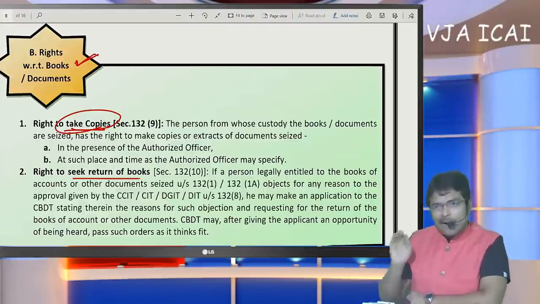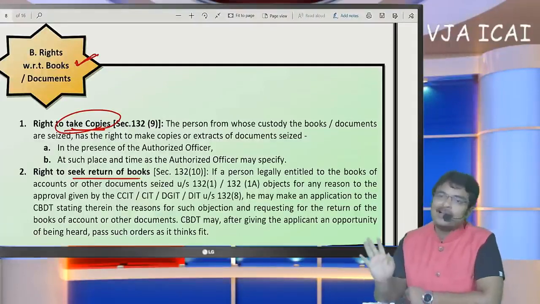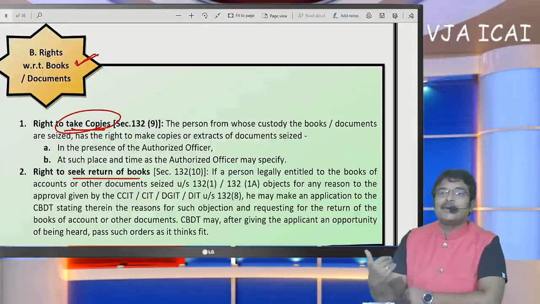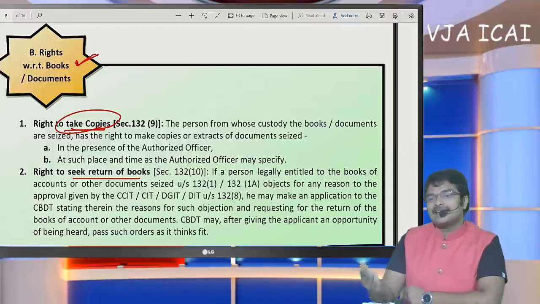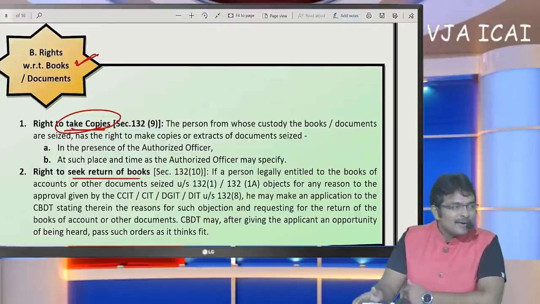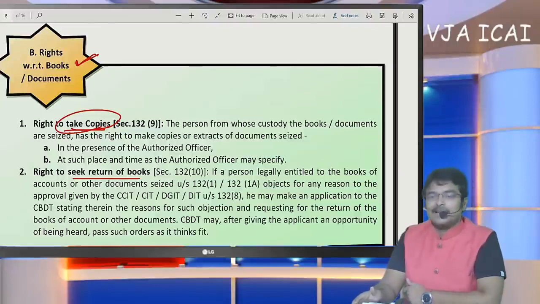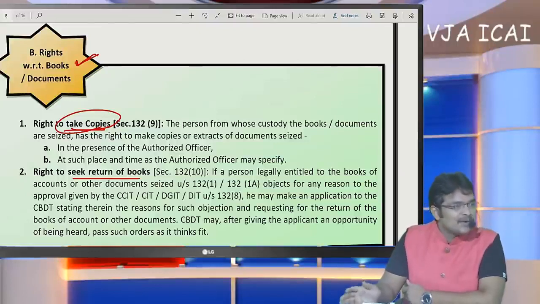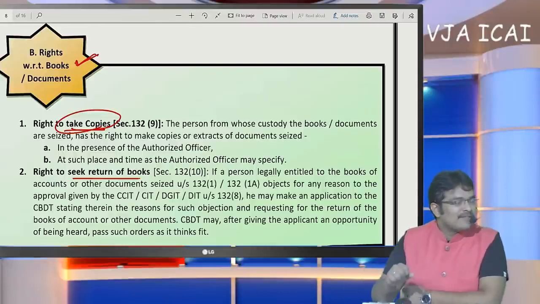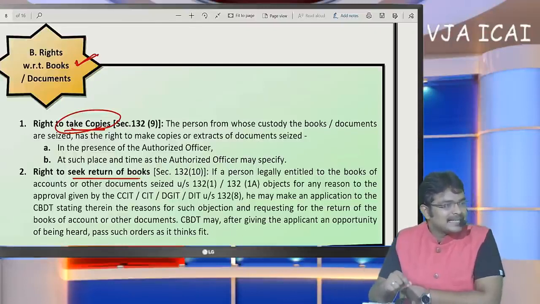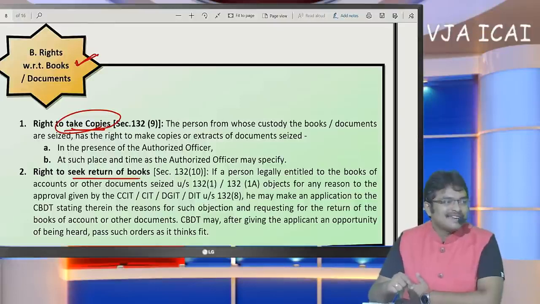Yes, any order, appeal is preferable. If SSE do not satisfy with the assessing officer's order, he is not ready to pay such taxes, he can go for appeal. First appeal to CIT appeals, next ITAT, High Court, Supreme Court. This option is available. Difference between penalty under section 68 and 68D and section 132.